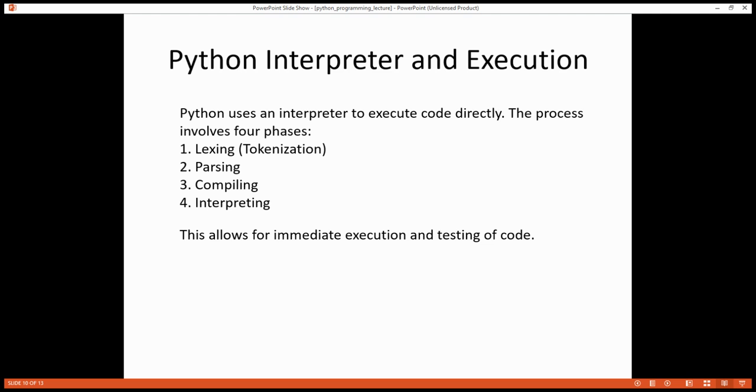Python interpreter and execution. Python uses an interpreter to execute code directly. The process involves four phases. 1. Lexing, tokenization. 2. Parsing. 3. Compiling. 4. Interpreting. This allows for immediate execution and testing of code.